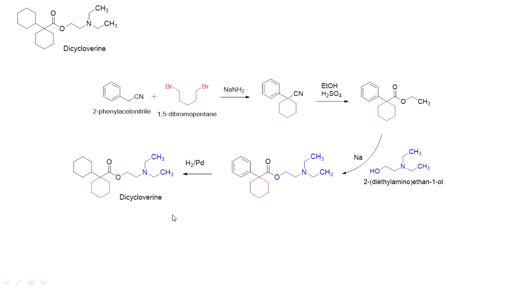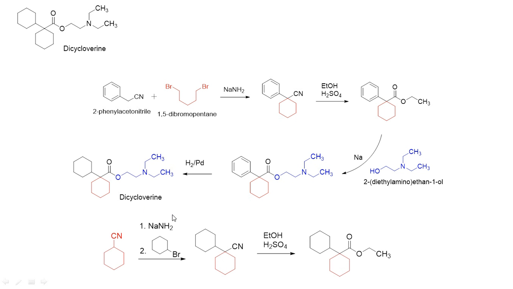Okay, so this is the way we can get this compound, and we can also make the carboxylic acid part over here by taking cyclohexyl nitrile in the presence of sodamide. We will react this one with cyclohexyl bromide. Next to the cyanide, this alpha carbon is activated, so that substitution happens over here.